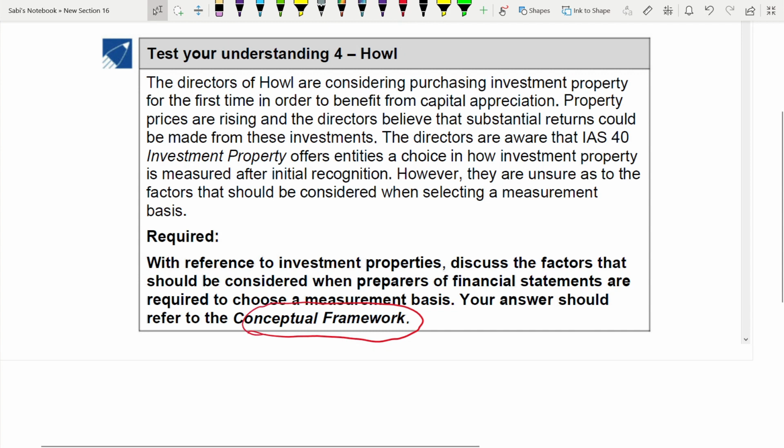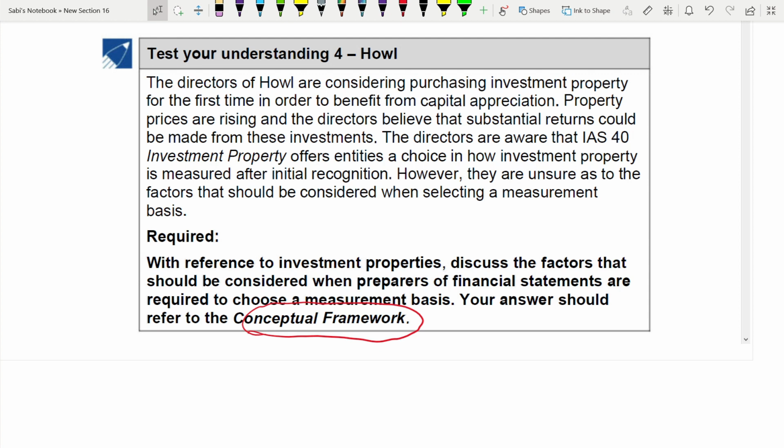The question is, what factors are important when you are considering the choice? You have been given a choice in measurement basis, right? Cost or fair value. What are the factors that you take into consideration for the preparers when you are allowed to make a choice? On what basis do you make the measurement choice? Referring the answer to the conceptual framework. Okay, this is the question.